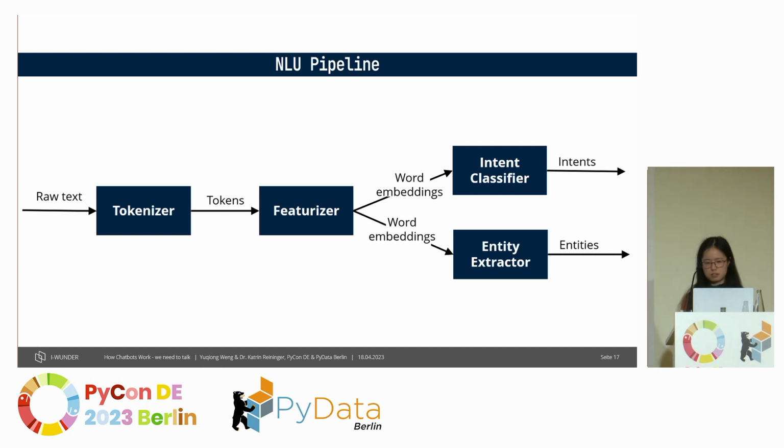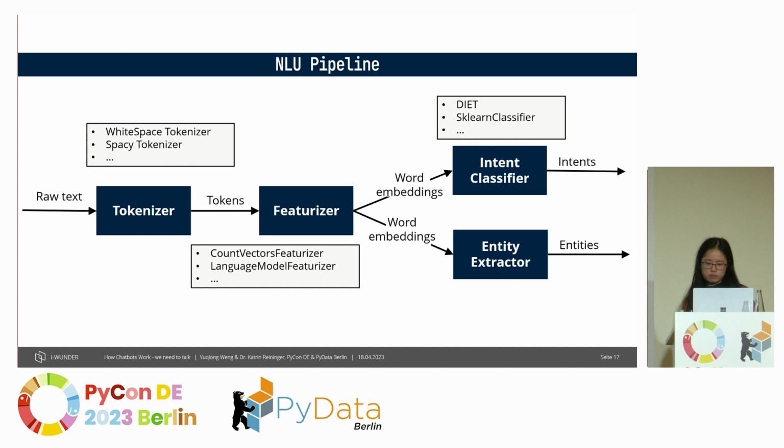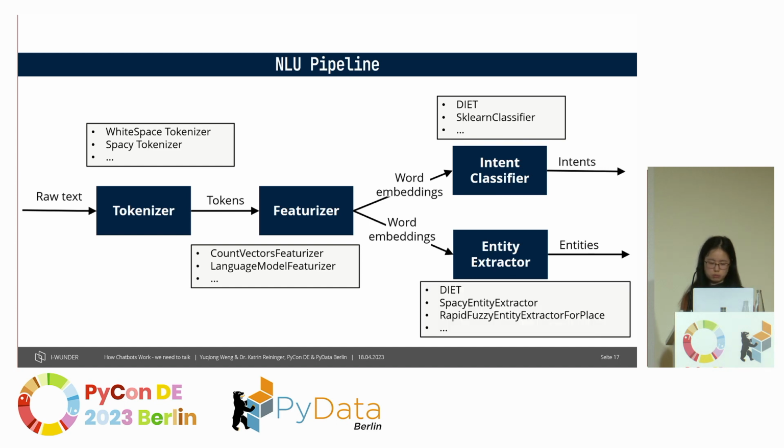In the end, the two main tasks for the chatbot are to classify the intents and extract the entities. For each component in this pipeline, there are different options for which model we want to use. Also, this pipeline is highly customizable.